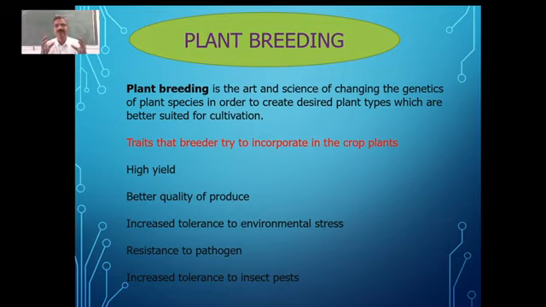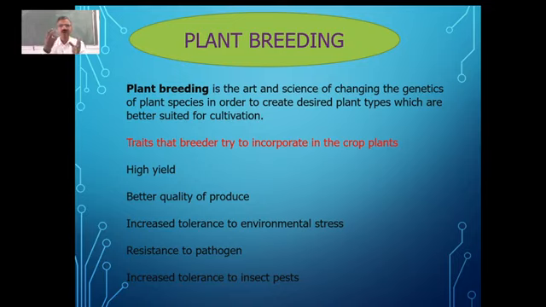Then what exactly is this plant breeding, which is also called hybridization? The one we get through this plant breeding or maybe hybridization is also called the hybrid. So what is that which we do in this? We are going to change the genome of the species during this plant breeding.